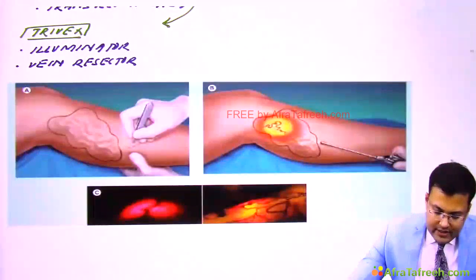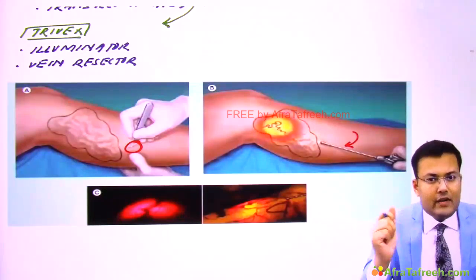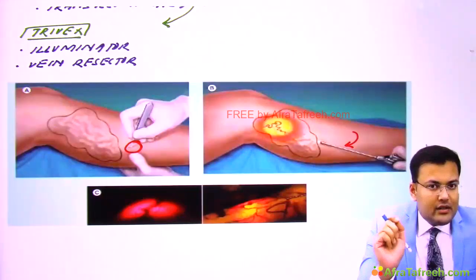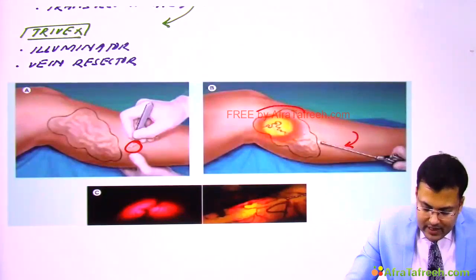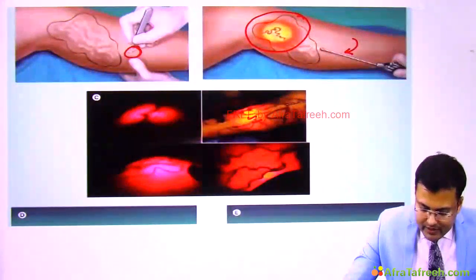Now see, you give an incision, and after giving the incision, we have to insert the illuminator deep to the varicosity. If you insert the illuminator deep to the varicosity, what will happen? The varicosity becomes visible. So can you see? This is the visible varicosity.